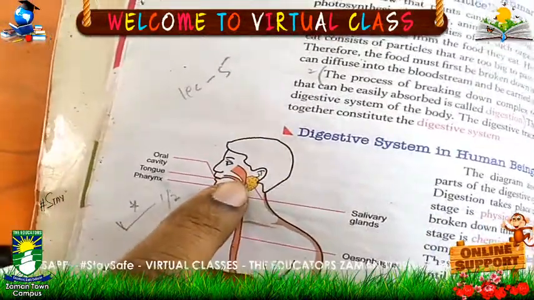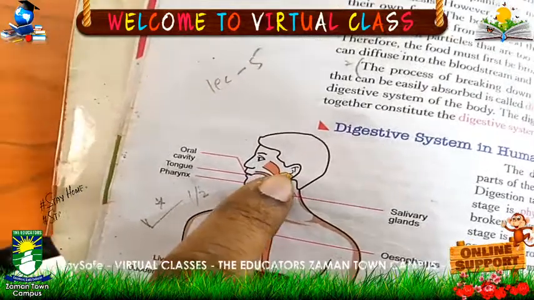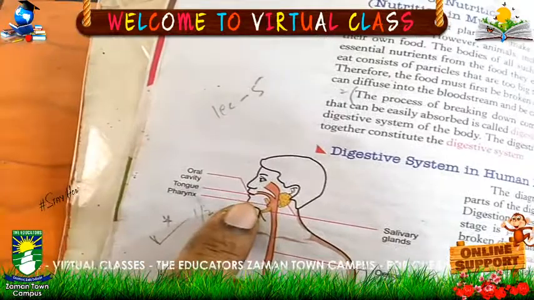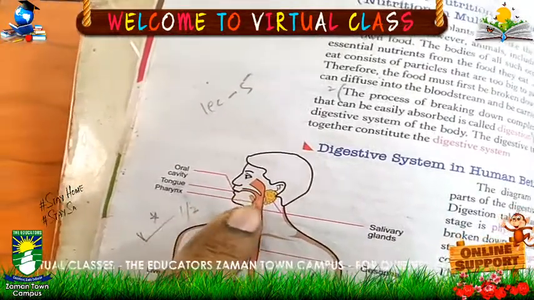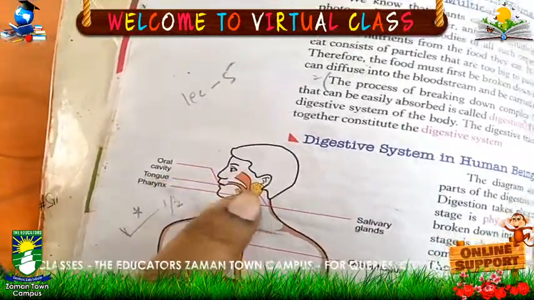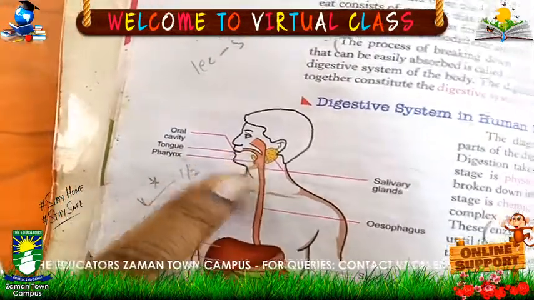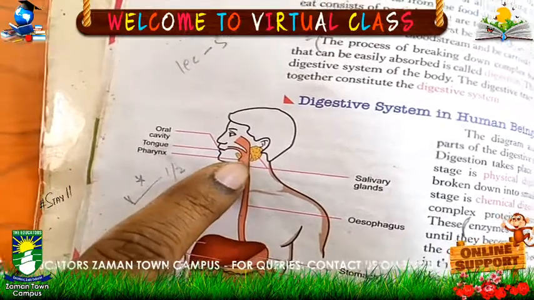The saliva also has enzymes which have the ability to break down the food into smaller pieces. So the tongue rolls the food and makes balls of the food, and from here salivary glands also mix in.